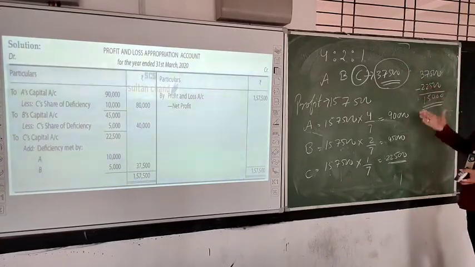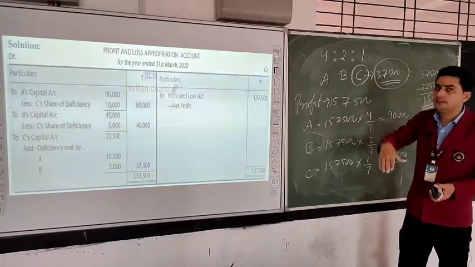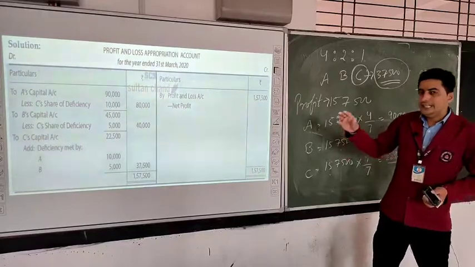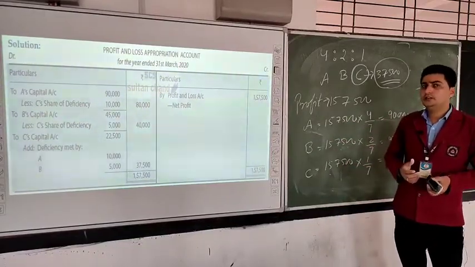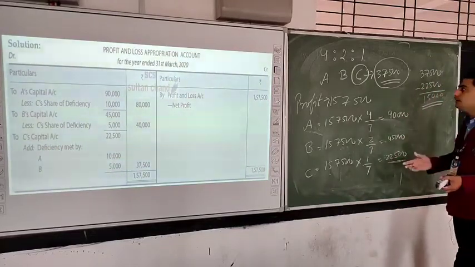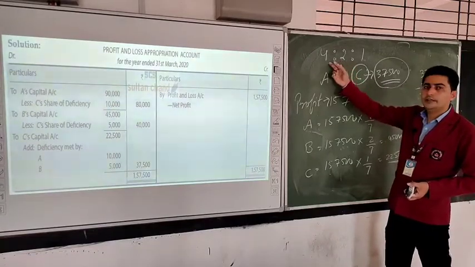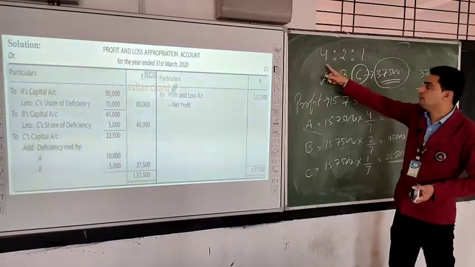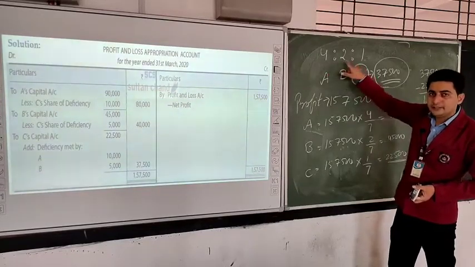Now who will bear the difference or deficit amount? A and B, because they had given the guarantee to C. Is there any agreed ratio in our question? No, any agreed ratio was not there in our question. So if an agreed ratio is not there, we will distribute the deficit amount in the ratio of A and B. And what is the ratio of A and B? It is 4:2. It means 4/6 and 2/6.